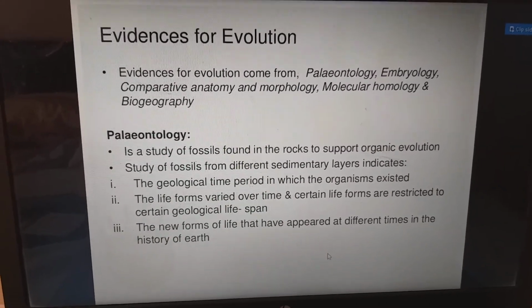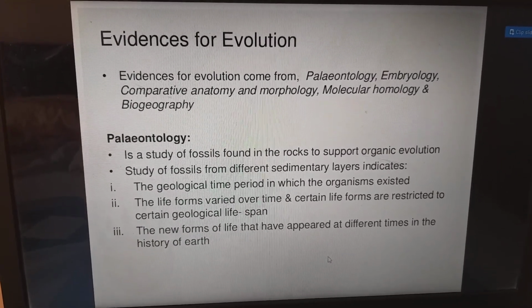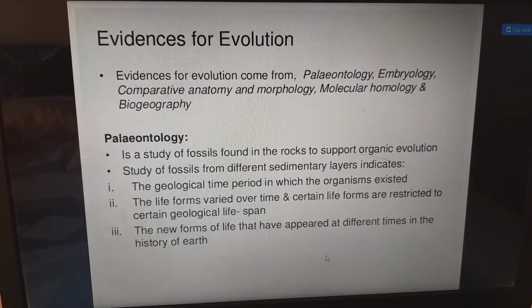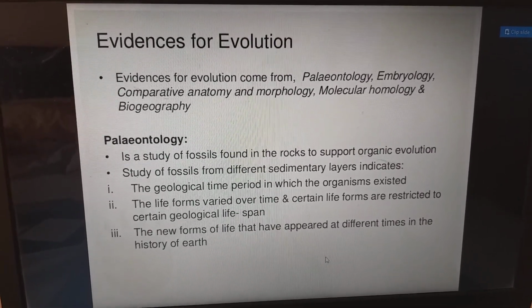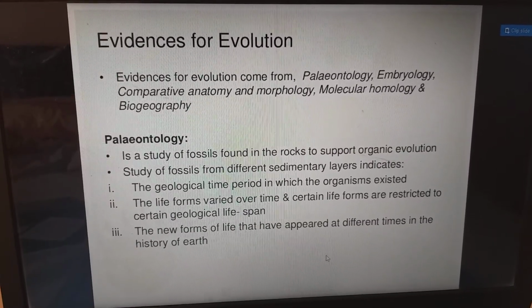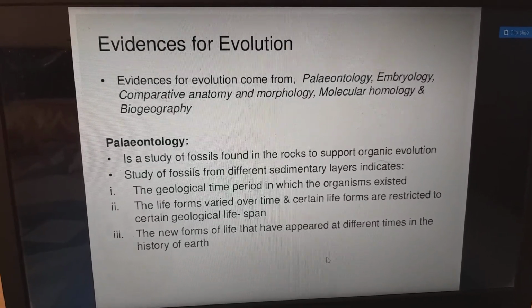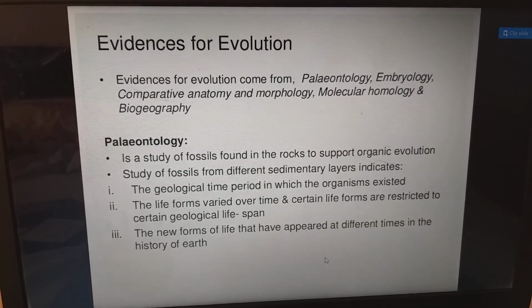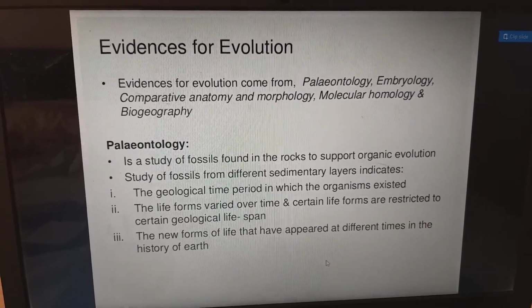Evidences for evolution come from paleontology, which means the study of fossils; embryology, the study of different types of embryos and their development; comparative anatomy and morphology; molecular homology; and biogeography.